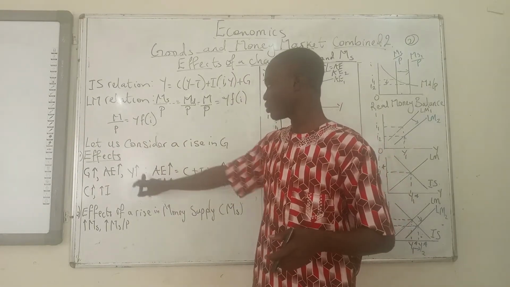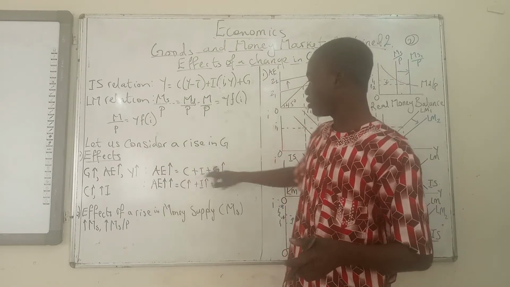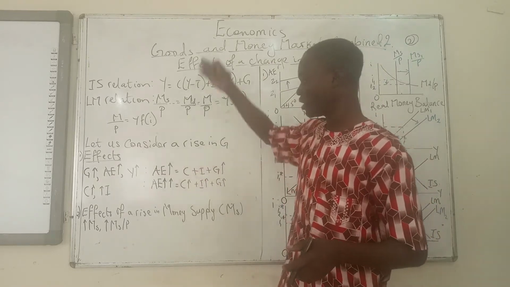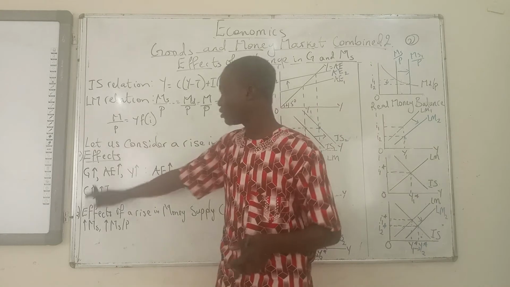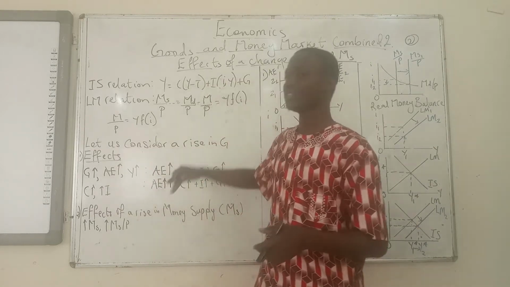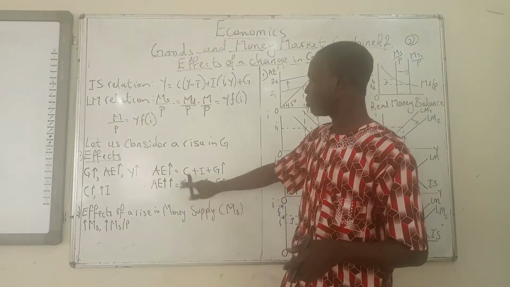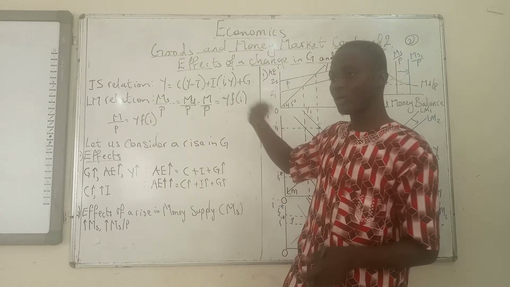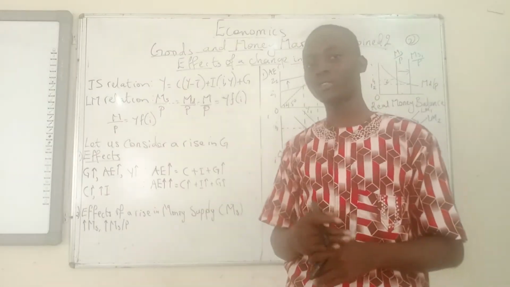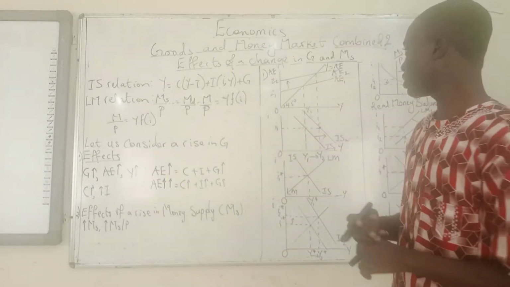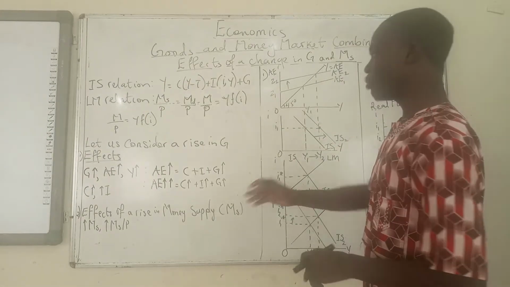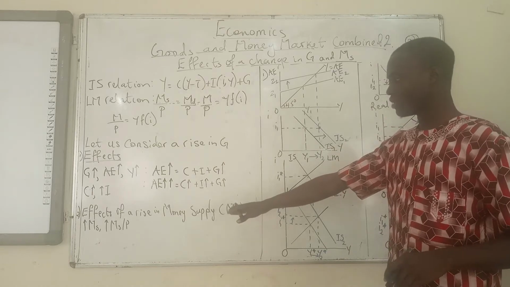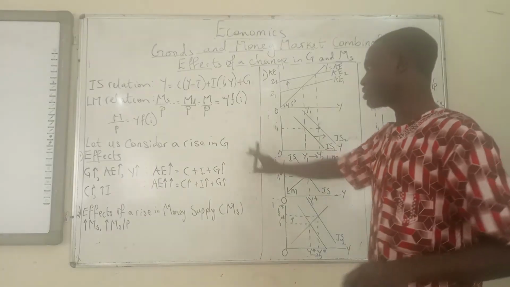You have a new output, which is what you have initially here. So G is rising, AE is rising, so there will be a shift of the curve. Then that will eventually lead to an increase in this, so the curve will shift again because C is rising, I is rising, and G is rising. The curve will continue to shift based on the size of the multiplier until it gets to a final position. Before we go into the effect of the rising money supply, let us talk about this number one.